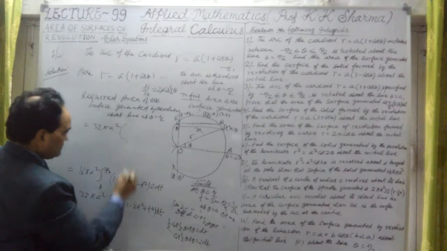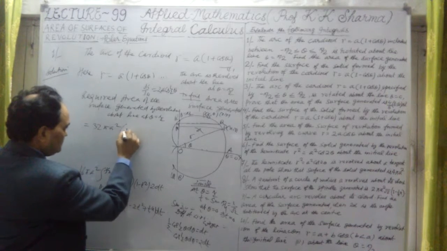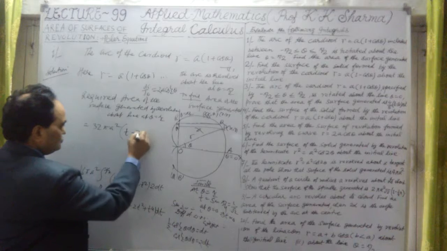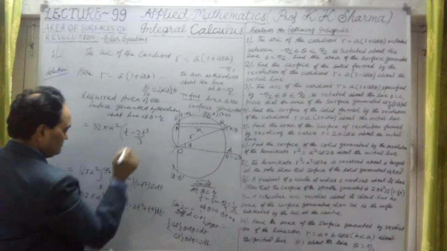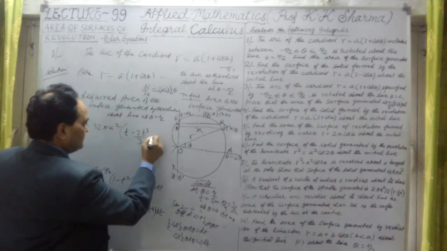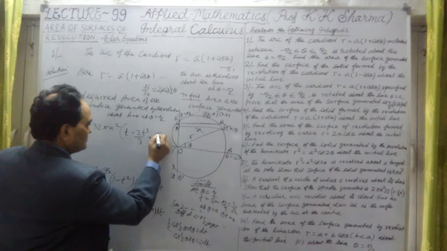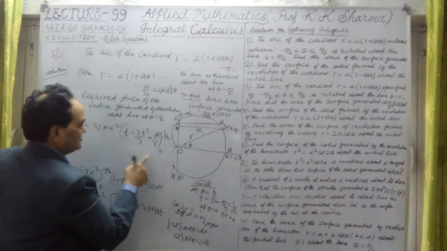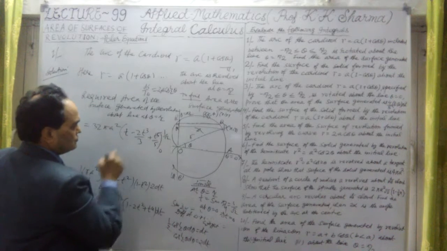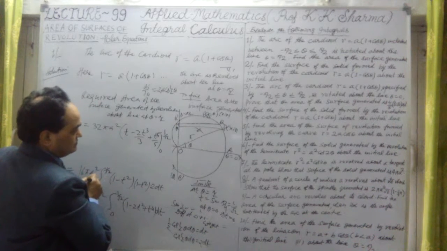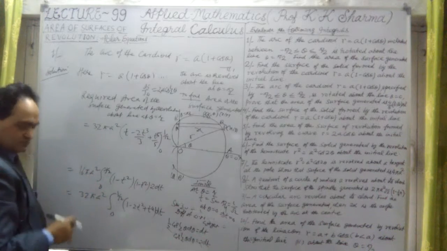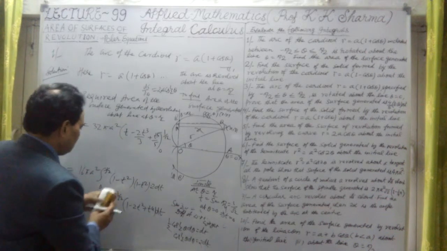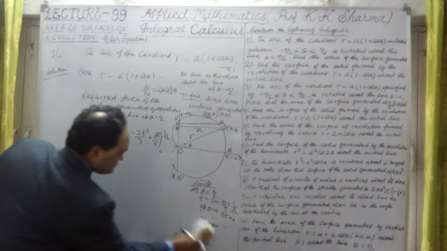Integration of this will be t minus 2t cube upon 3 plus t to the 5 upon 5, with limits 0 to 1 by root 2. At 0 it will be 0, only at 1 by root 2 will there be a value. Let me find out that value and further solve it.